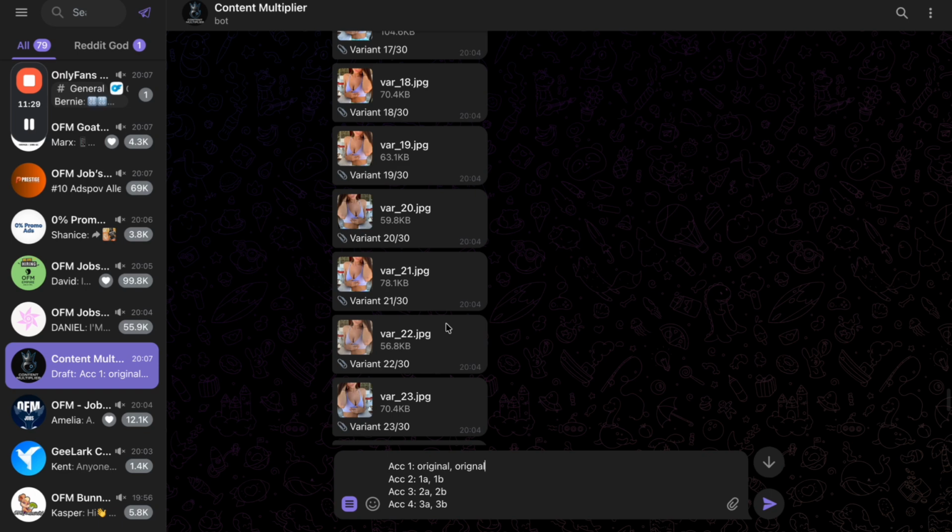So you should try and figure out what is actually best to get less detected, and also to decrease the chances of your accounts getting banned in general. For example, if I have 1A, I would post it on this account on Monday, this one maybe on Tuesday, and this one on Wednesday. This also decreases my risk in general.